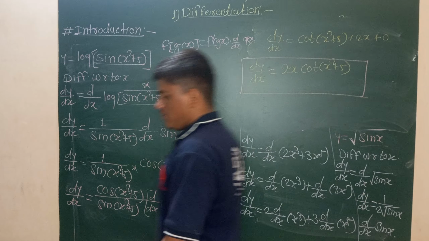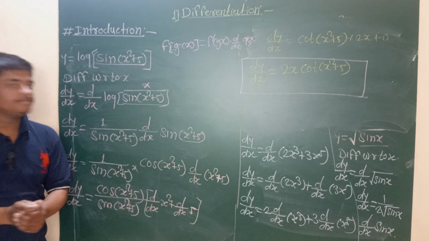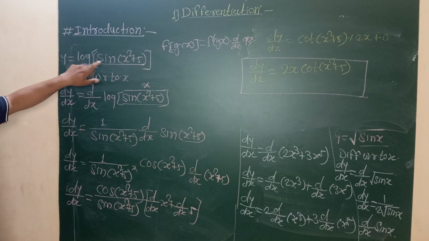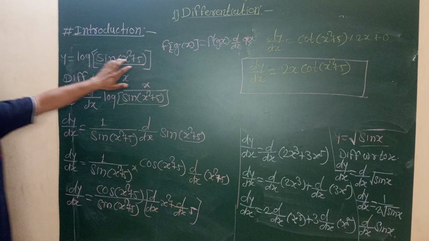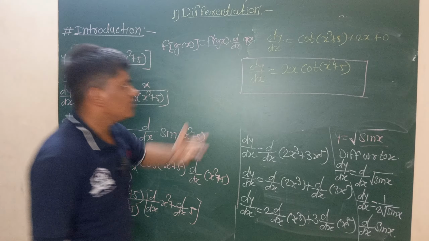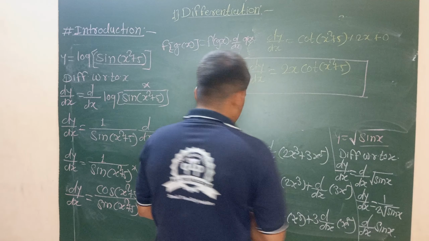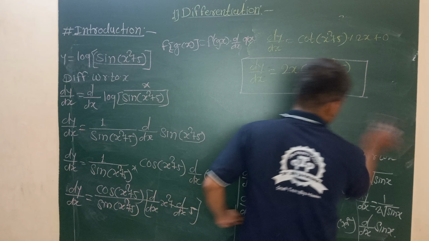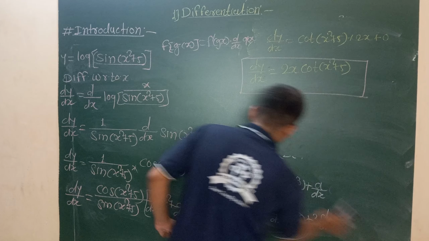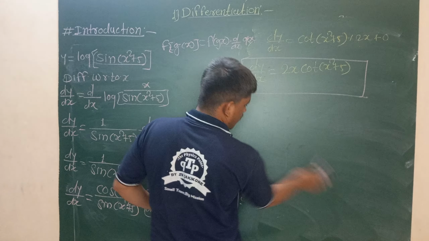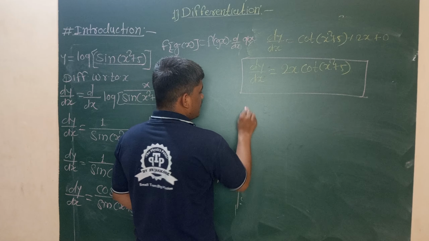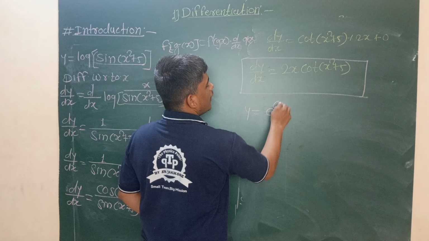In these problems, we use the formulas for logarithmic functions, trigonometric functions, algebraic functions, and indices. And the last problem involves exponential functions. What is the derivative of y equal to e raised to cot x?